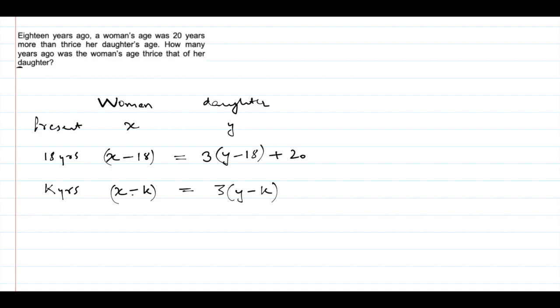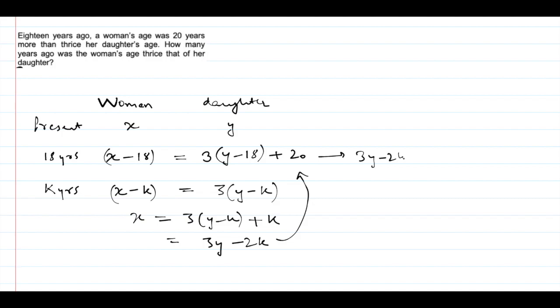One way is we can write this as x equal to 3 times y minus k, plus k. So we can substitute this value, or we can further simplify this. So we can write it as 3y minus 3k plus k is minus 2k. So if I put it here, I'll get 3y minus 2k minus 18 is 3y minus 54 plus 60.